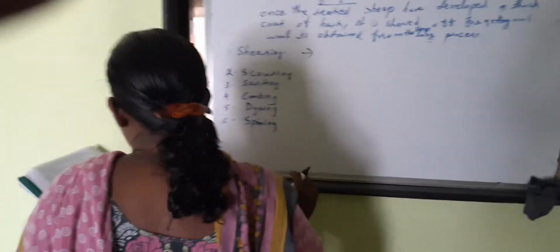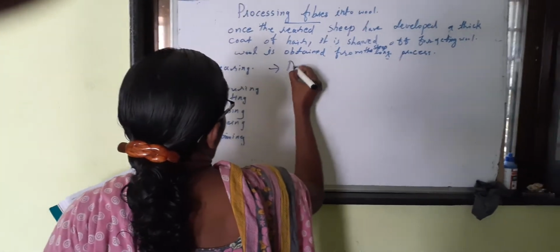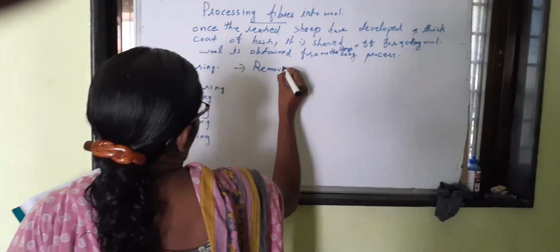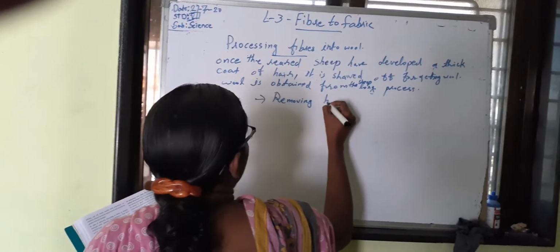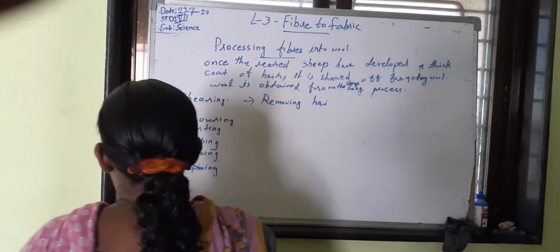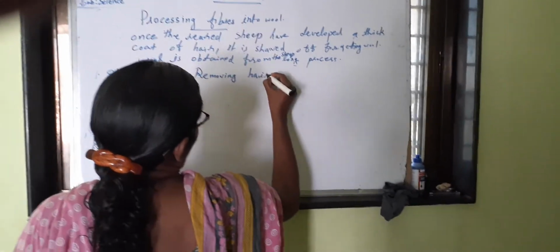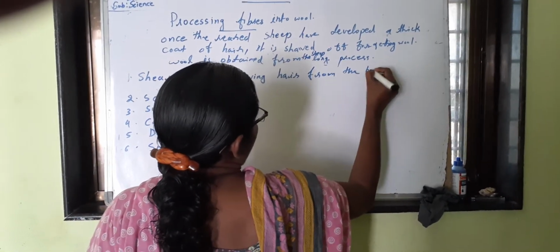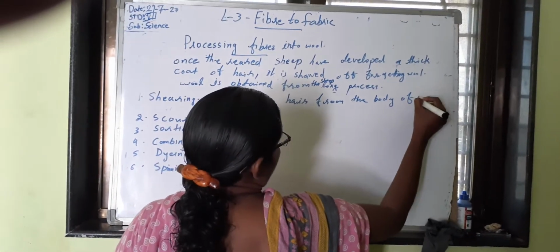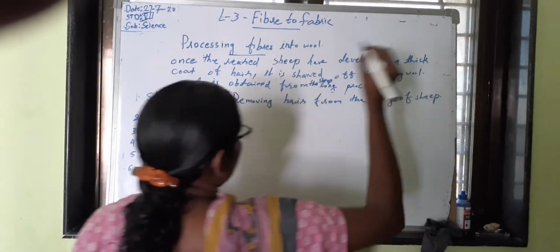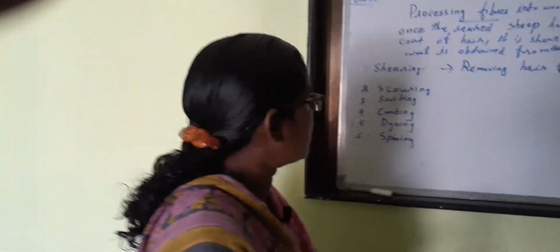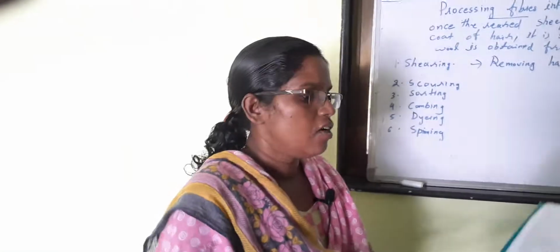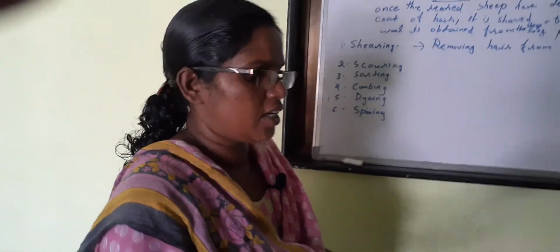Shearing is the process of removing hair from the body of sheep. Removing hair from the body of sheep, that is the shearing process. Okay, look here, shearing, removing the hair. This is shearing.